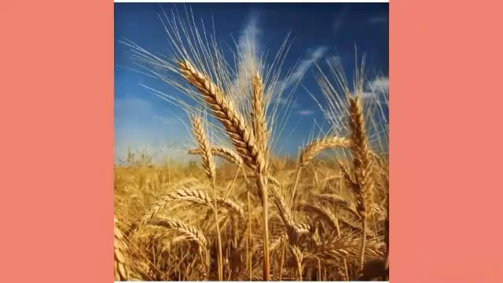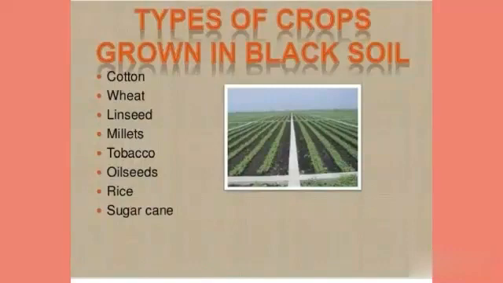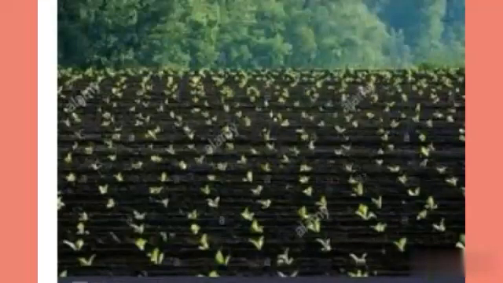It is the most productive soil. It is suitable for cultivation of sugarcane and fruits. Black soil. These soils are formed by weathering of igneous rocks. Black soil is clay in nature. It is ideal for growing cotton.